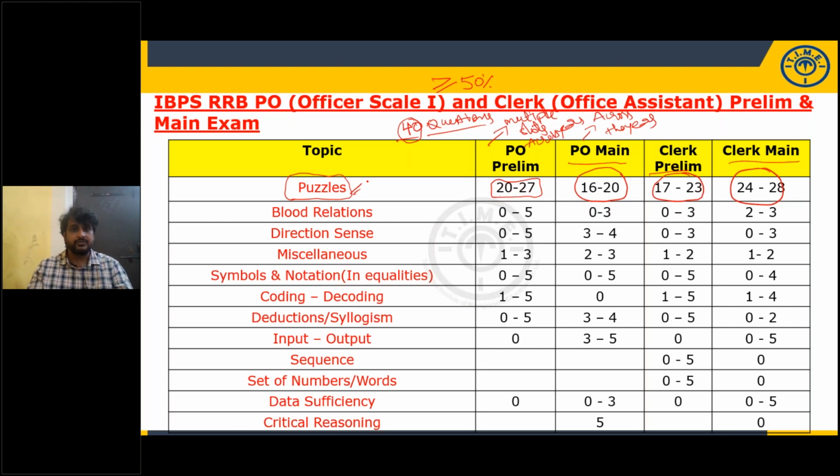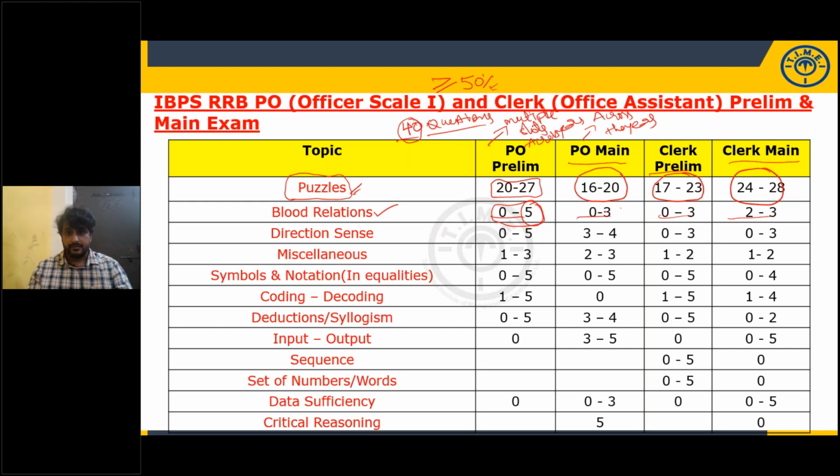So here, look at the weightage. Puzzles have more than 50% weightage. Blood relations is important for all these four: PO prelim, PO main, clerical prelim, clerical main. As I told, it is a range. In some slots, we have not given any questions from blood relations. In some slots, they have also given 5 questions from blood relations. So it depends upon the slot.